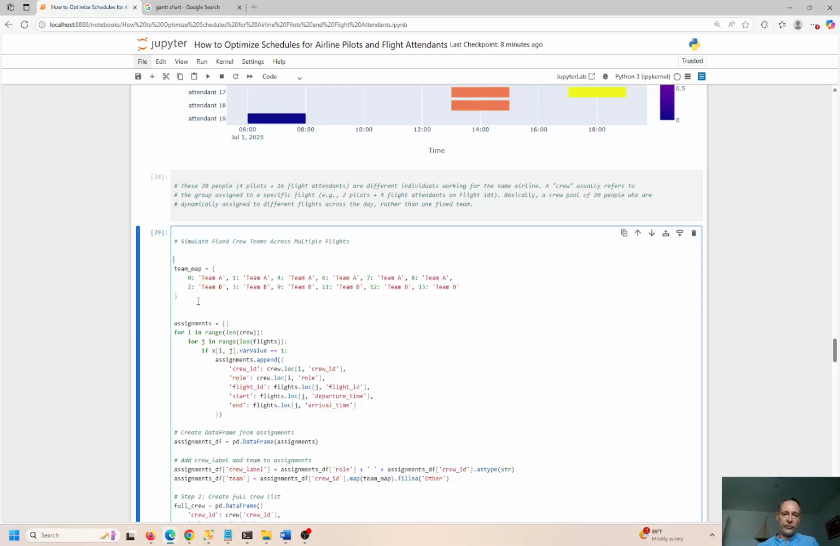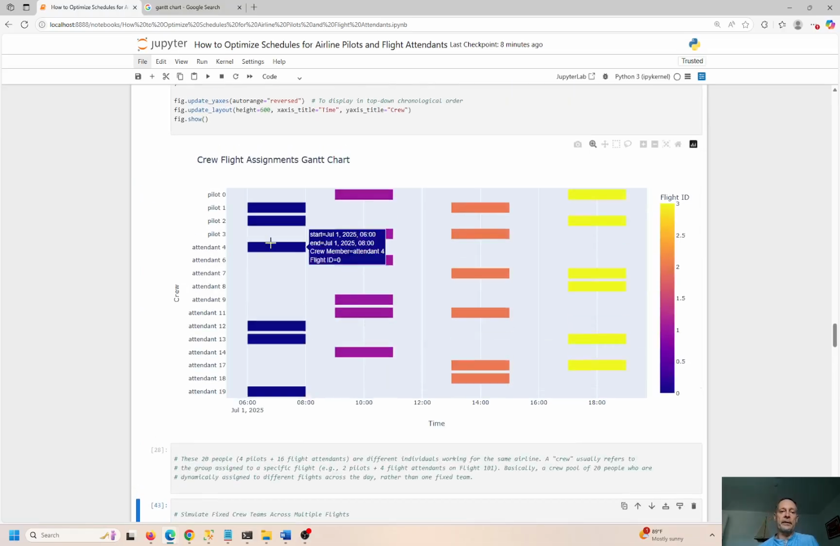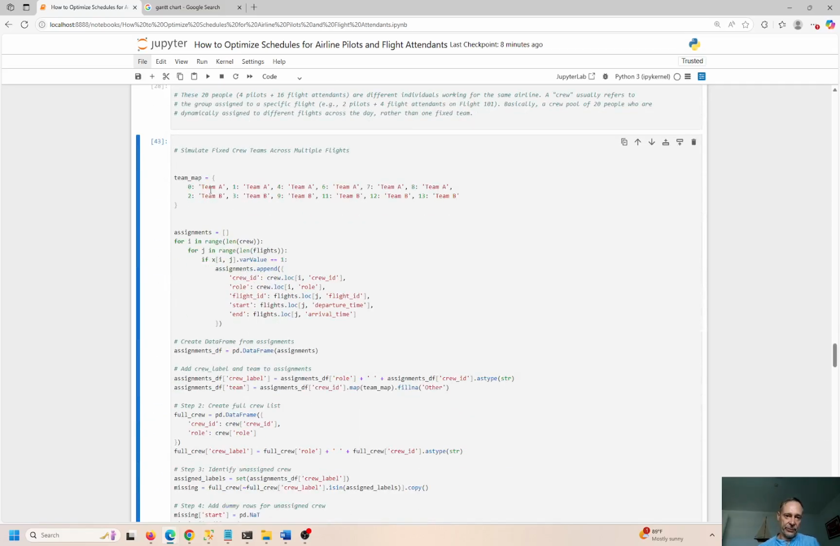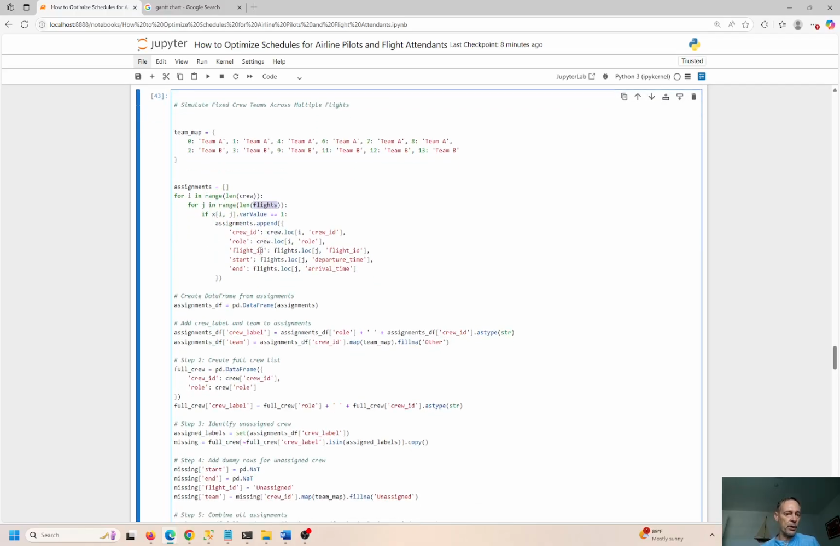So that's that. So we can also simulate crew teams across multiple flights. So we saw all the same crew on the same flight here, but remember, a crew can basically be a group of people assigned to the same flight. So we can have team A, team B, and then we have the i's and j's over here. We're grouping through or looping through all the elements of the crew data frame and the flights data frame, just like before.